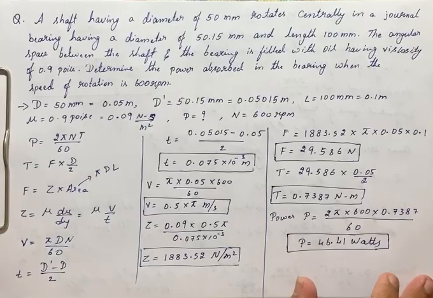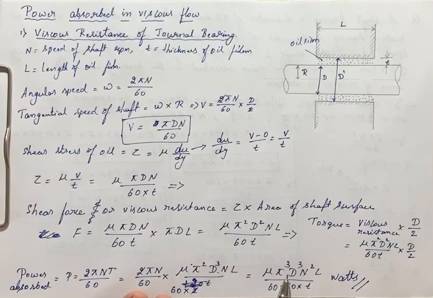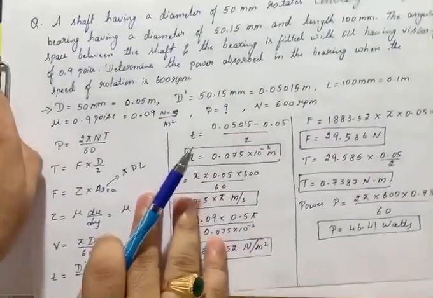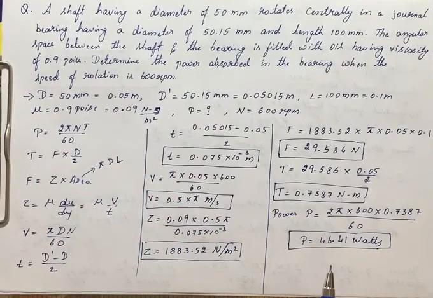Or else we have the direct formula. This is the formula we have: mu into pi cube D cube N square L divided by 60 into 60 into T. You can use this formula directly. Remembering this formula is quite difficult, but since we are familiar with these formulas, we can directly use this formula to find out the answer. Thank you.